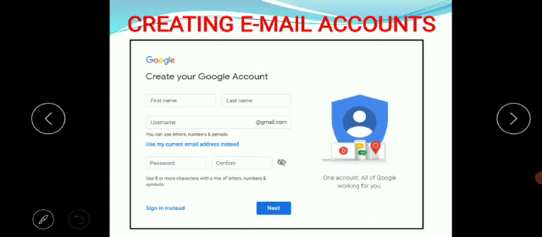This is the screen of Google or Gmail for creating a Google account. You will mention these details like first name, last name, username and password, and then you can reconfirm the password for creating the Gmail account.